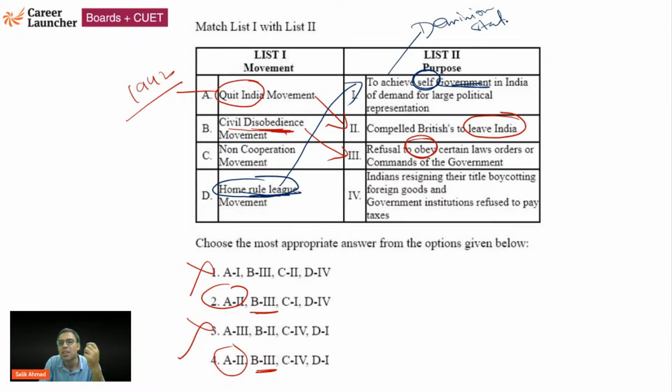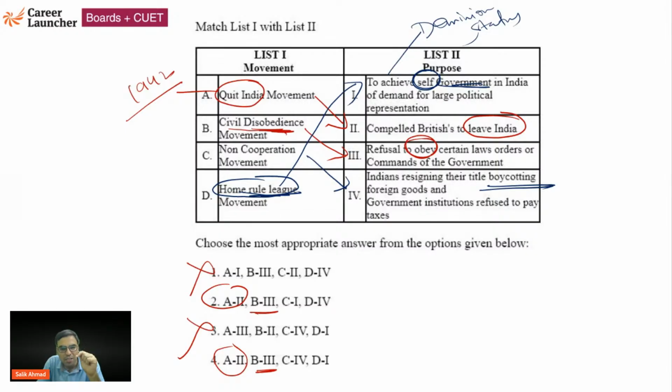Dominion status means the Indians should govern themselves by themselves. है ना? There should be at least partial autonomy given by the British. That was the idea of dominion status. A non-cooperation last हो गया C का 4. Yes, Indians started boycotting foreign goods, etc.